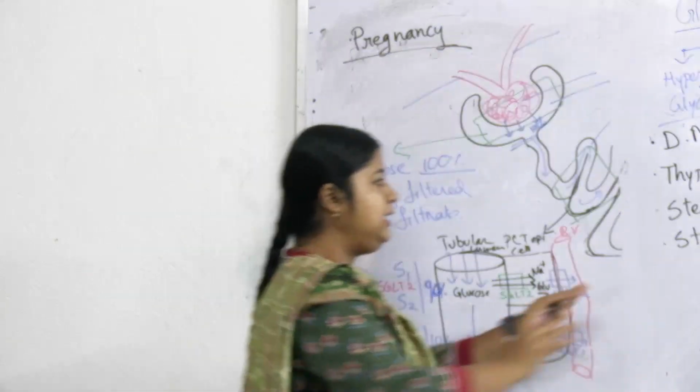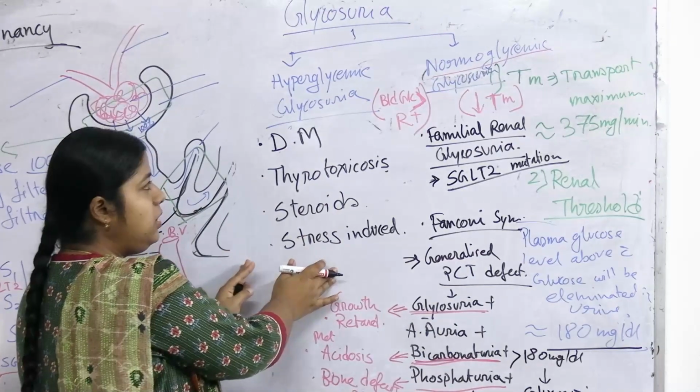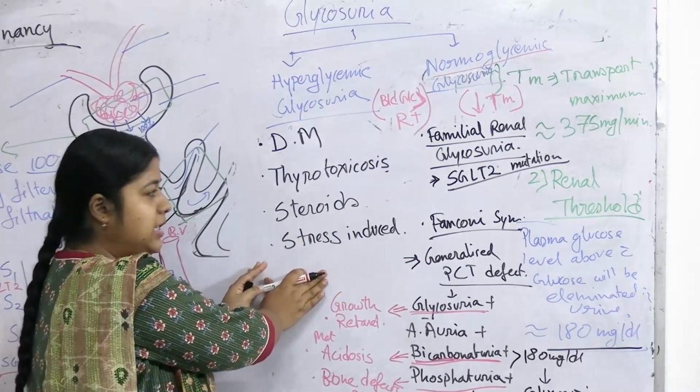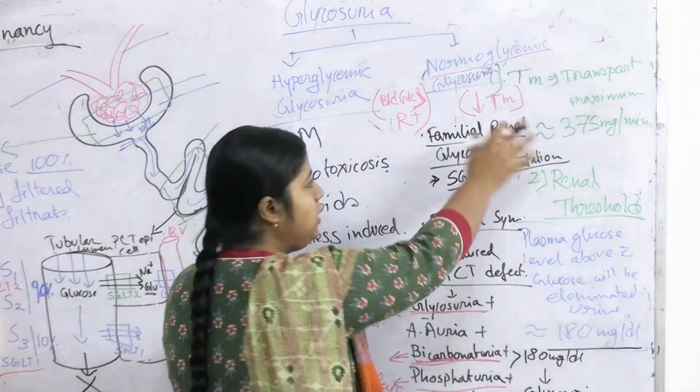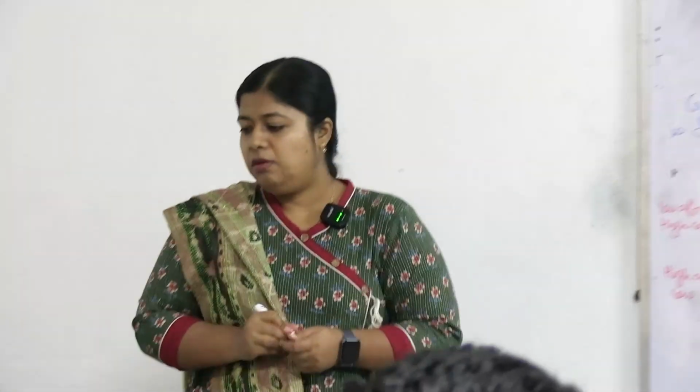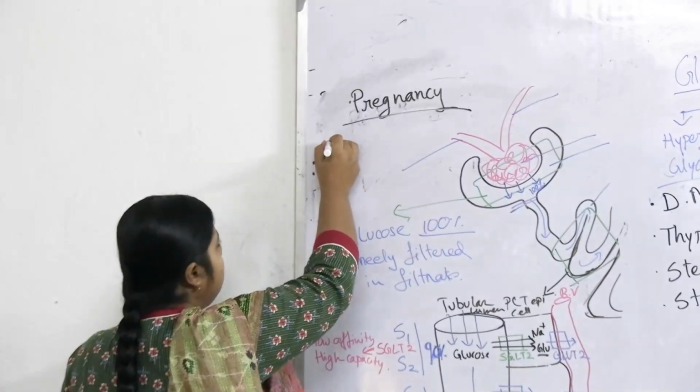So until this part is because the blood glucose level is above renal threshold, and this part because of the reduced transport maximum. But what happens in pregnancy? Both the factors are present here.